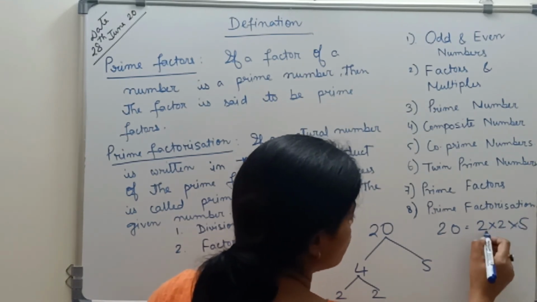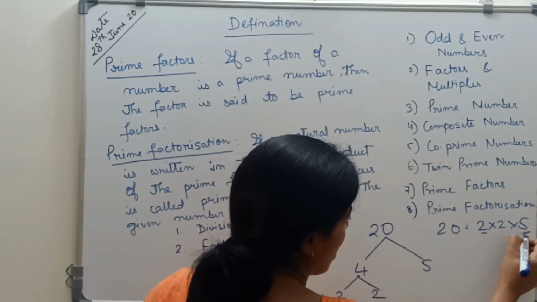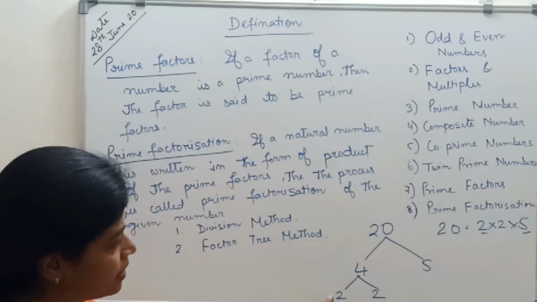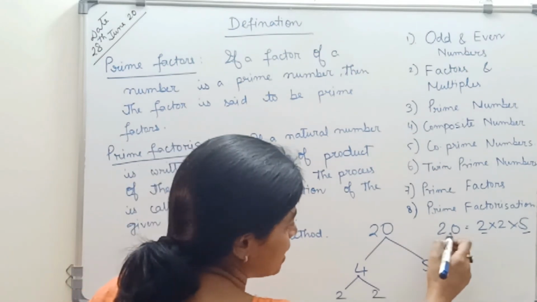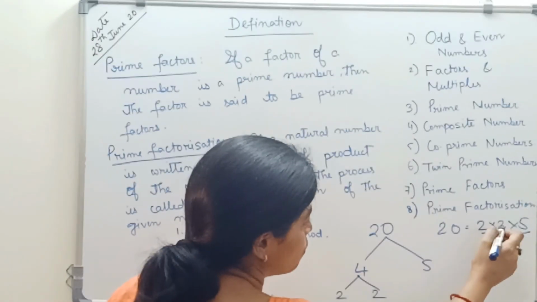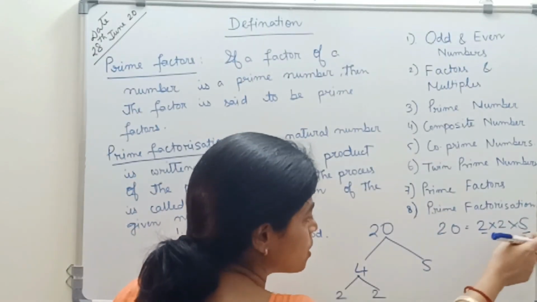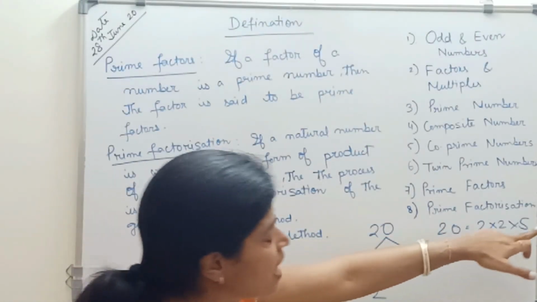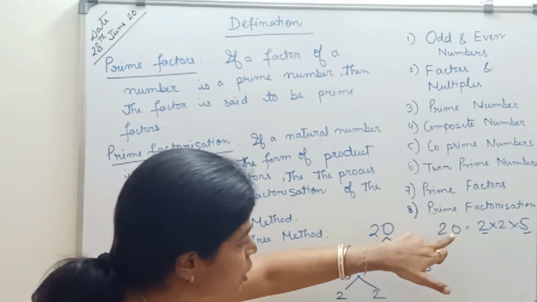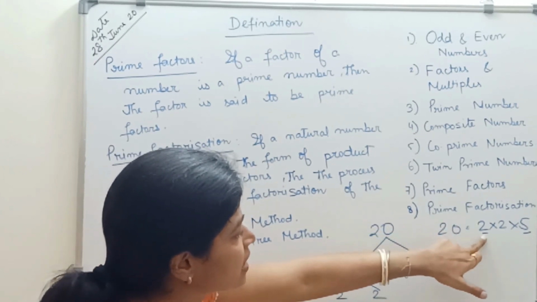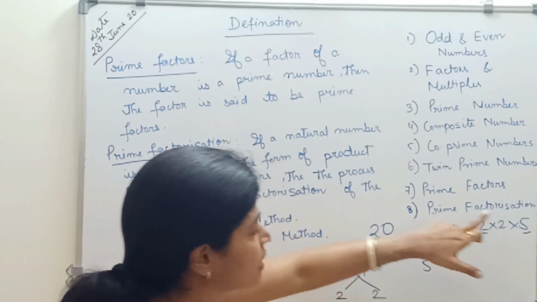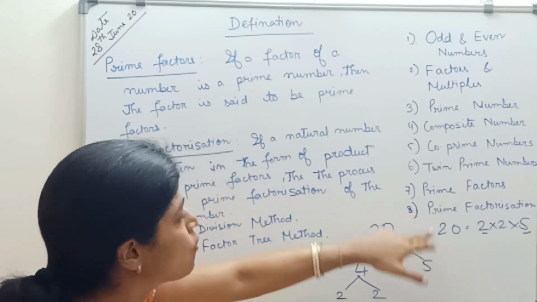This 2 is a prime number, 5 is a prime number. So this is the tree method. So here see, 20 can be written as 2 into 2, 4, 4 into 5 is 20. So this is the prime factorization for the number 20, and these are the prime factors. 2, 2 and 5 are the prime factors of 20.